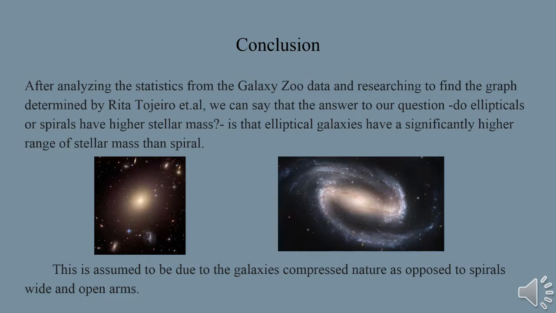In conclusion, after analyzing the statistics to find the graph, we can answer the question: do ellipticals or spirals have a higher stellar mass? Elliptical galaxies have a significantly higher range of stellar mass than spiral. This is assumed due to the galaxy's compressed nature as opposed to spirals' wide open arms.